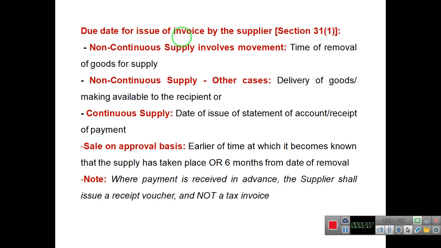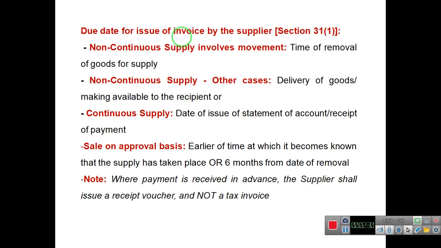Just to brief, we already discussed this topic, but just to remind: the due date for issue of invoice by the supplier in case of non-continuous supply involving movement of goods is the time of removal of goods for supply.